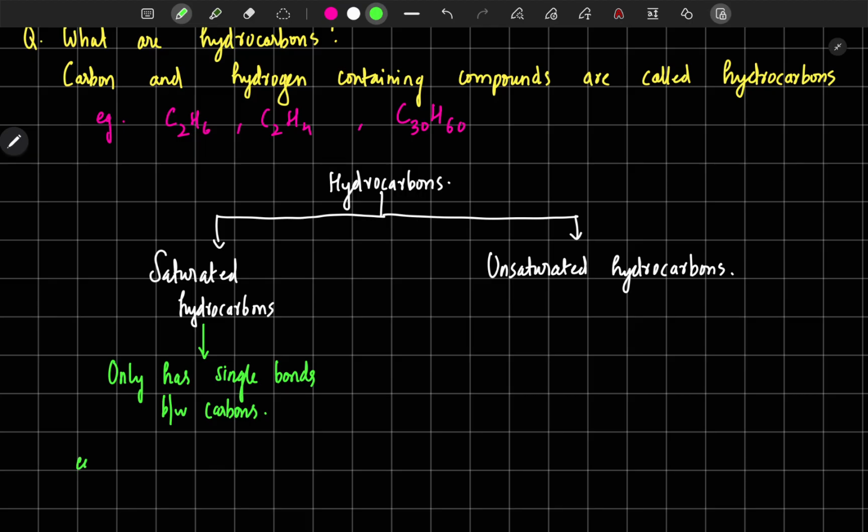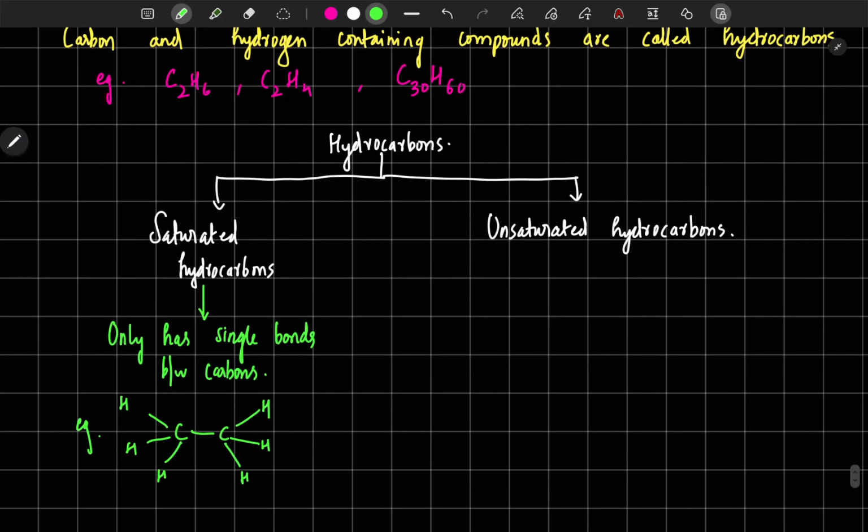For example, let us take C2H6. In that C2H6, the carbon-carbon bond is a single bond. So all compounds having only single bonds between carbons are called saturated hydrocarbons. Saturated also means no more attachments are possible. Carbon already has 4 bonds and no more additions are possible, so it is saturated. That is saturated hydrocarbons.